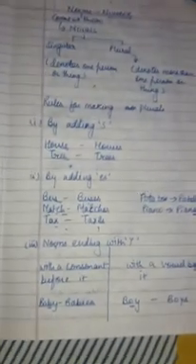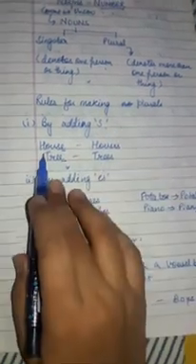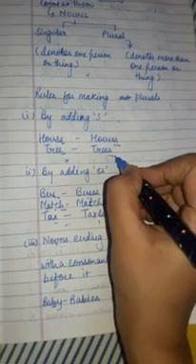Now there are certain rules for making the plural forms of words, and in your book it is given there. For those who do not have books, I am explaining it here, and everybody has to note it down in the notebooks. By adding s: house, we have added s here. Trees, we have added s here.